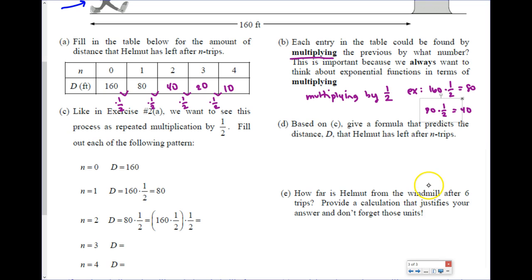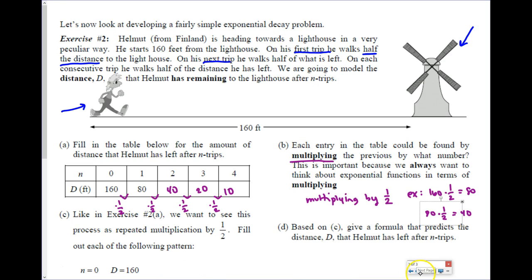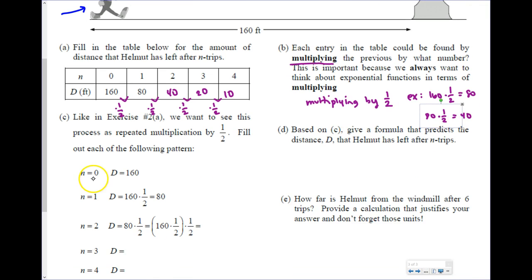So they're saying, look, let's take a look like the exercise right here where we did this portion. Let's do this now for this new idea where we're trying to find this pattern. So now I'm going to look at this pattern. At 0 trips, he started off at 160. After the first day, we multiplied by 1/2 to get 80. On the second day, we multiplied that 80 by 1/2, which is the same thing as saying 160 times 1/2 times 1/2, right? Because we always want to keep that starting value with us. So we can also say it's like saying 160 times 1/2 squared. It's the same thing, right? It would give us 40.